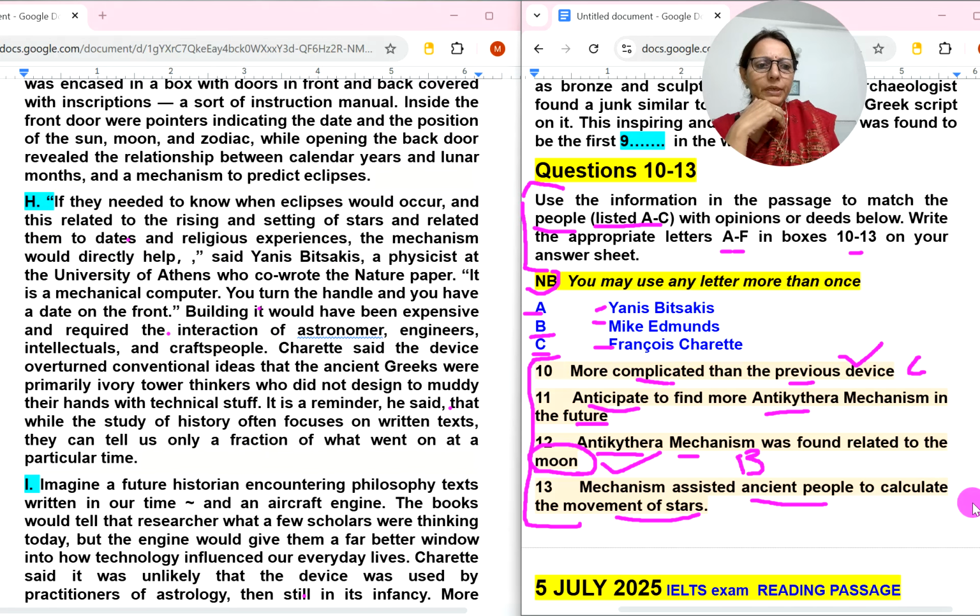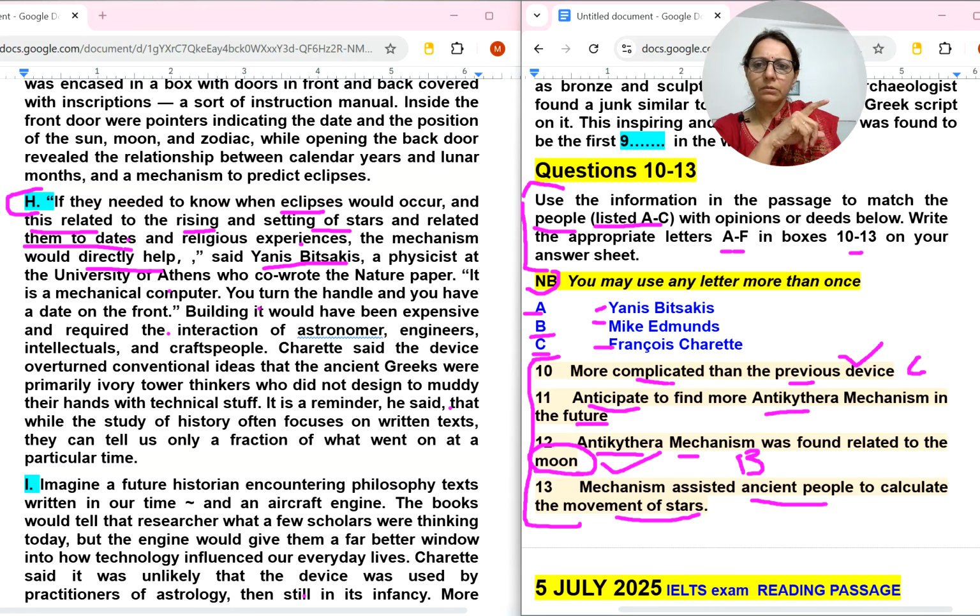So in the next paragraph we can see H number paragraph. I can see this first, A number person. If they needed to know when an eclipse would occur, and this related to the rising and setting of stars, and relating them to dates and religious experiences, the mechanism would directly help. The mechanism assisted ancient people to calculate the movement of stars. Of course, stars they are talking about.